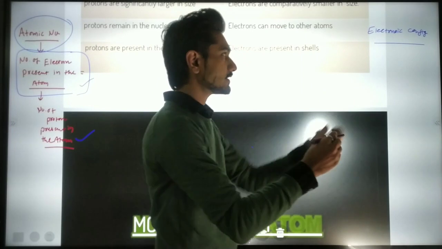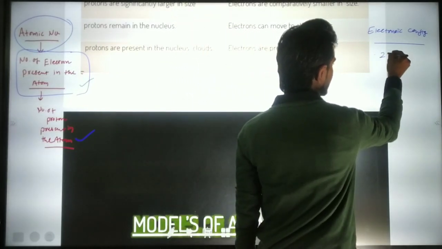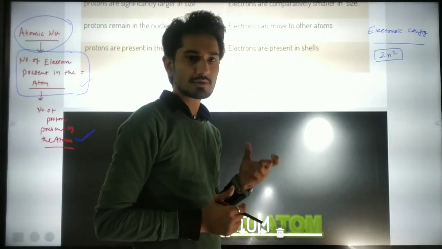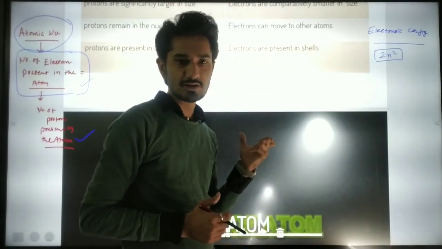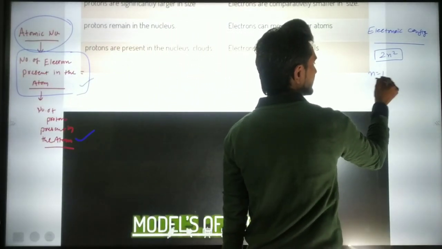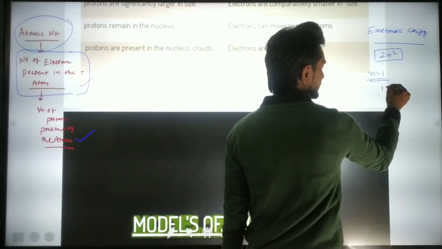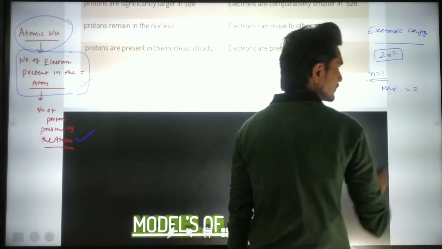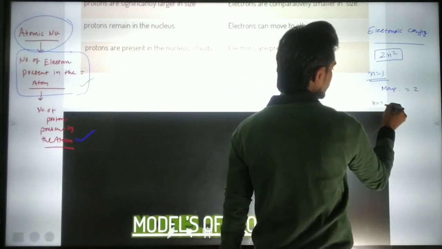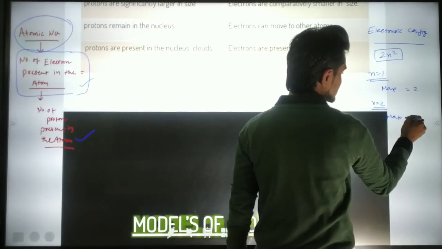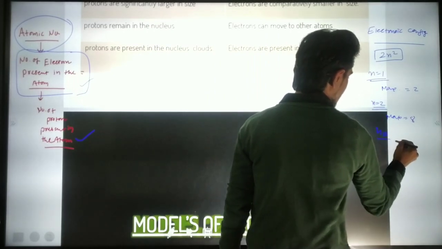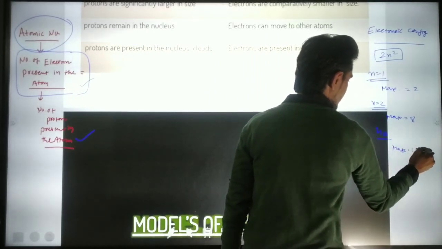Now, we know that 2n square is the formula for understanding the number of electrons present in whatever orbital structure. If we take n equal to 1, we can easily find that in the first orbit the maximum number of electrons is 2, from 2 into 1 square. For n equal to 2, the maximum is 8. And n equal to 3 gives us the idea that the maximum can be 18.